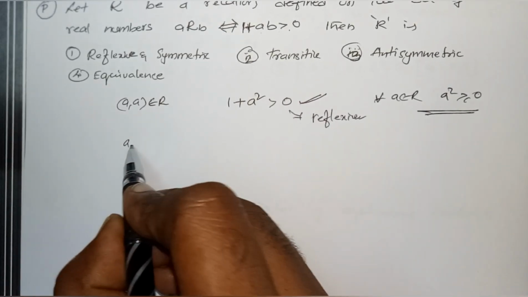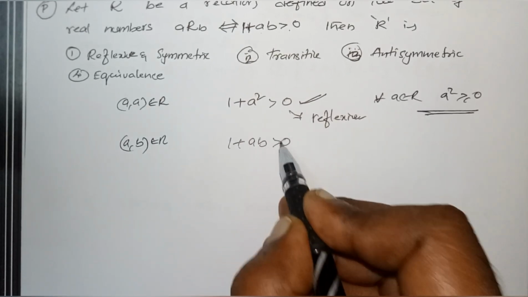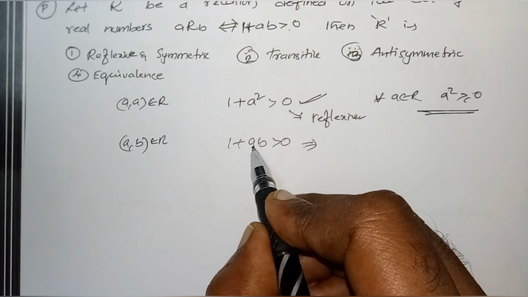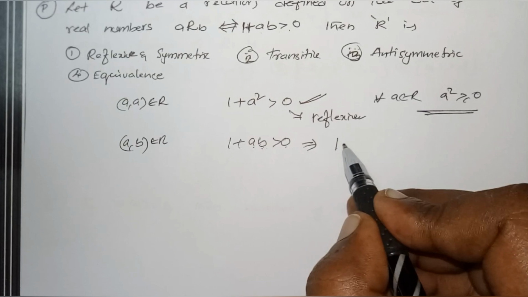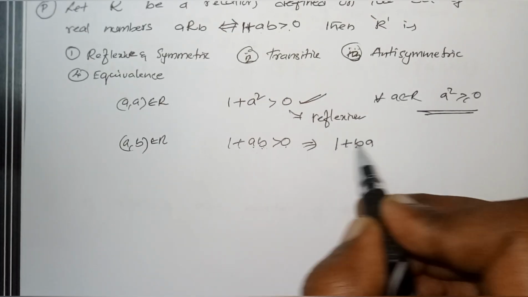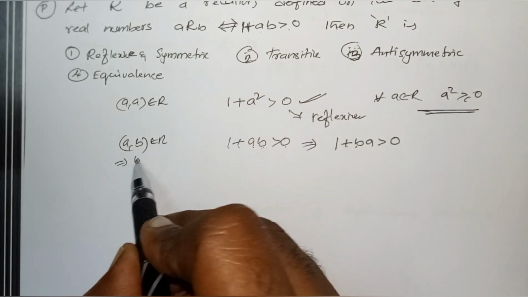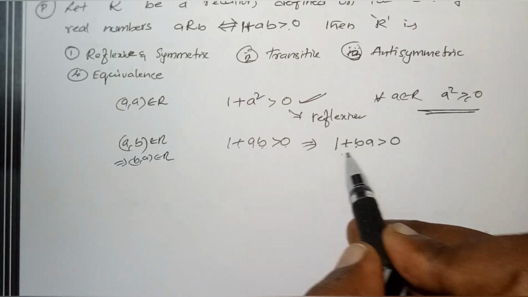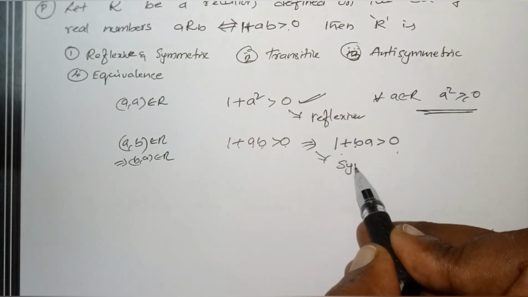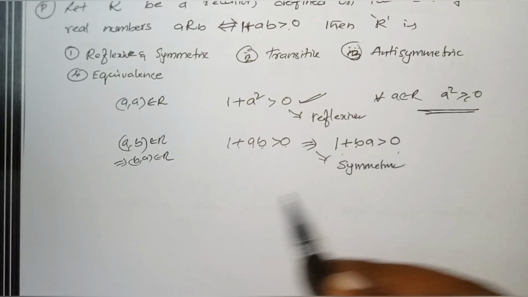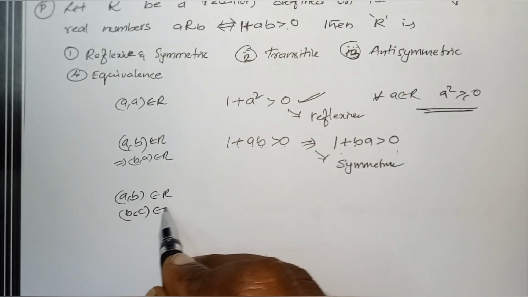Right. Let (A, B) belongs to R. 1 plus AB is greater than 0, which implies, since if A is greater than 0 and B is greater than 0, 1 plus AB is greater than 0, certainly 1 plus BA, as AB and BA values are the same, is also greater than 0. For (A, B) belongs to R, there exists (B, A) belongs to R satisfying the condition 1 plus AB greater than 0. Therefore, this is said to be symmetric. Isn't it?